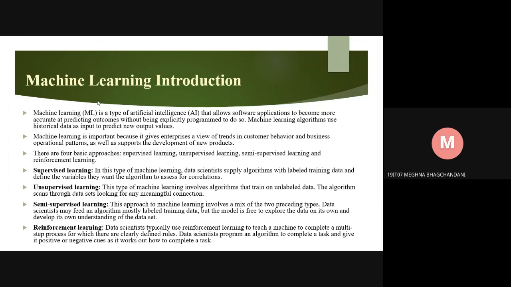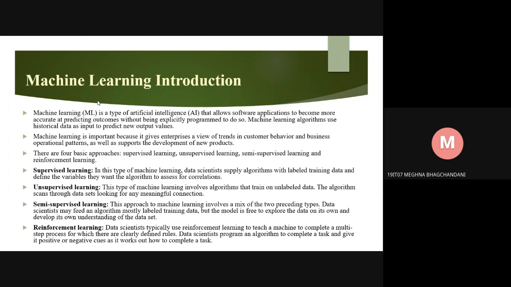There are four basic approaches. First is supervised learning, second unsupervised learning, third semi-supervised learning, fourth is reinforcement learning. First is supervised learning. In this type of machine learning, data scientists supply the algorithm with labeled training data and define the variables they want the algorithm to assess for correlations. Second is unsupervised learning. This type of machine learning involves algorithms that train on unlabeled data. The algorithm scans through data sets looking for any meaningful connection.